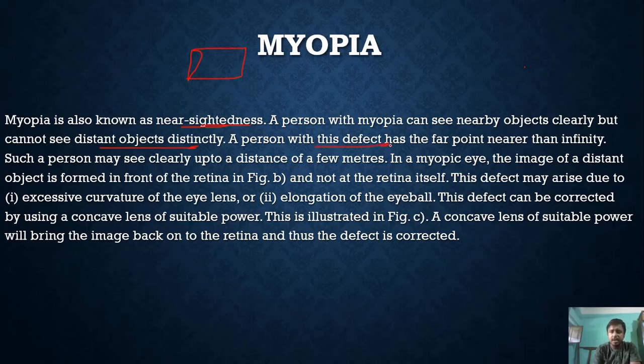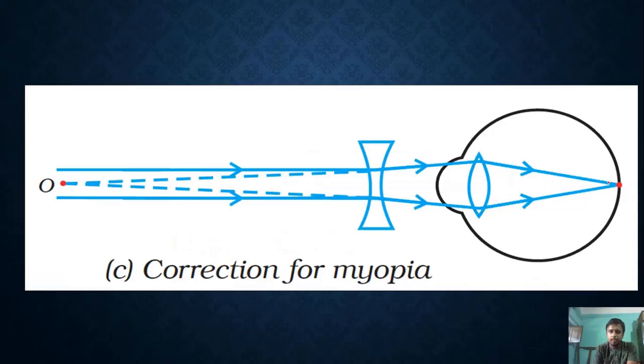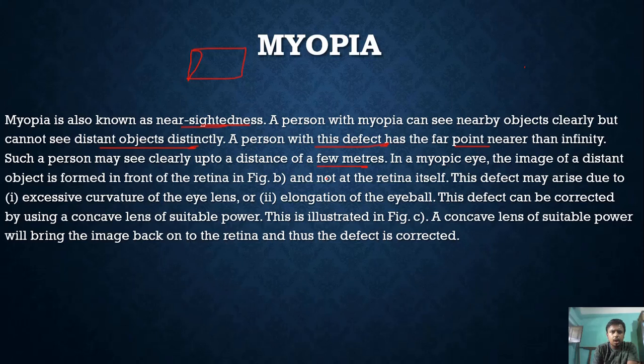A person with this defect has the far point nearer than infinity. Such a person may see clearly up to a distance of a few meters. In a myopic eye, the image of the distant object is formed in front of the retina and not on the retina.